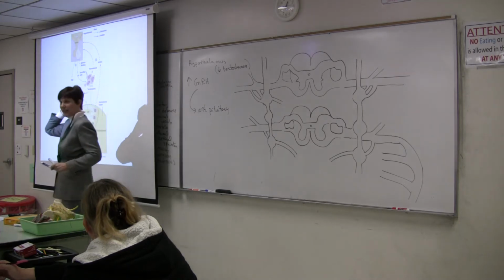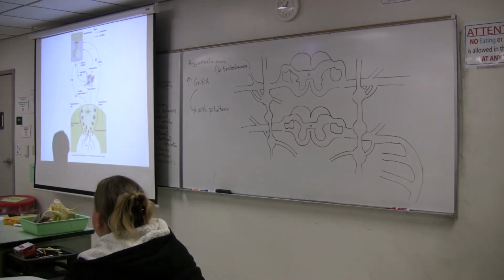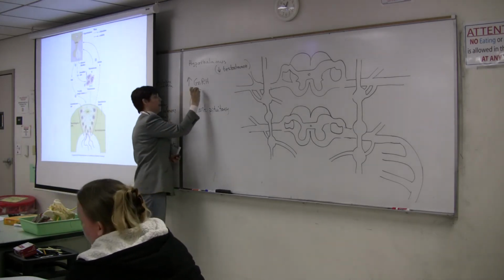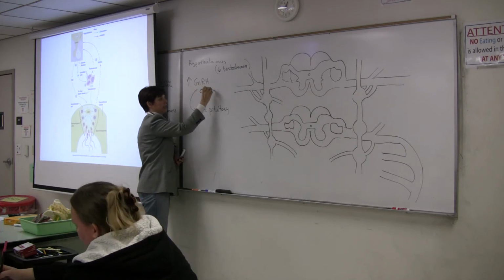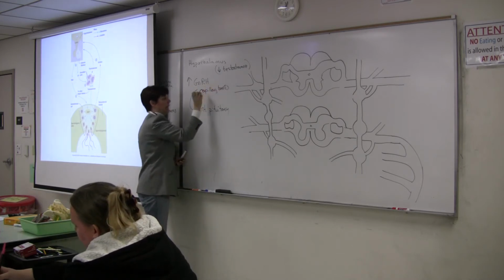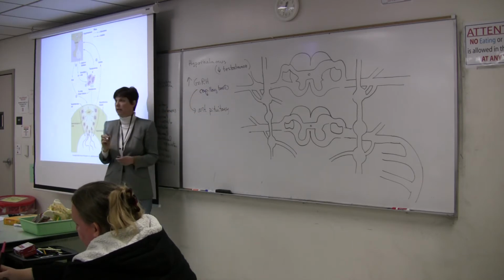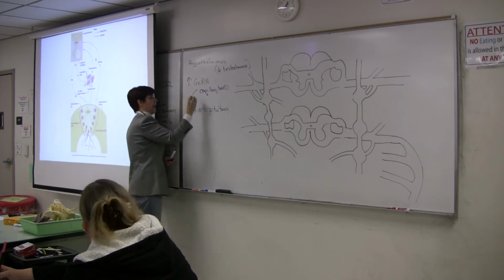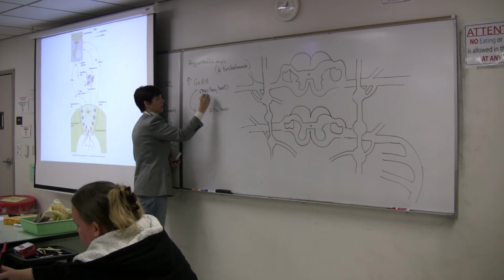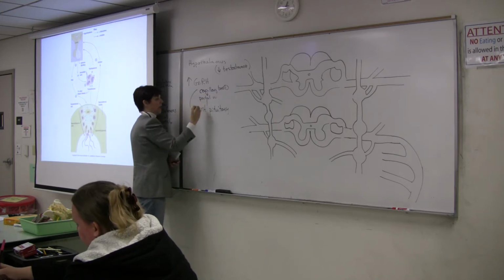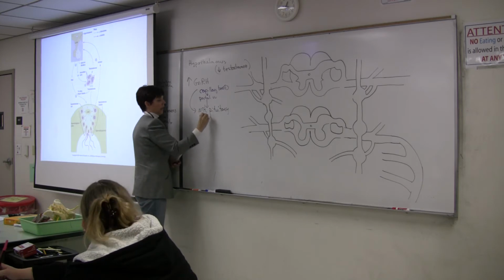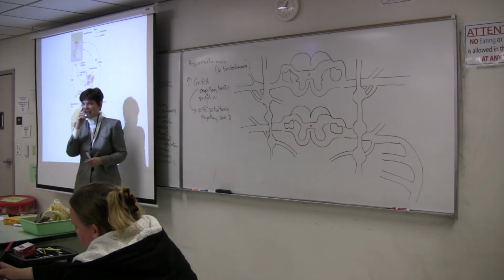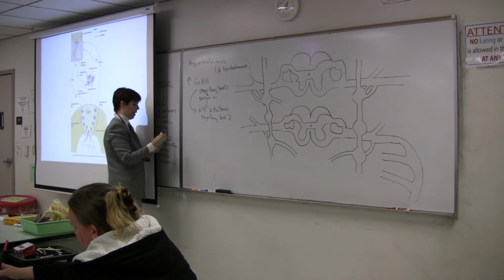Does it travel down axons, or does it get there via blood vessels? Via blood vessels. Which capillary bed does it go into first? Cap bed 1. So it's going to go into the first capillary bed of our portal system. And then it's going to enter the hypophyseal veins and go down the stalk towards the pituitary gland. So it's going to go into portal veins. And then it's going to go into the anterior pituitary to cap bed 2, and exit cap bed 2 to get to the anterior pituitary cells. All right.